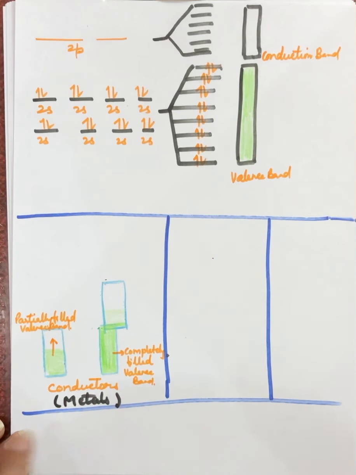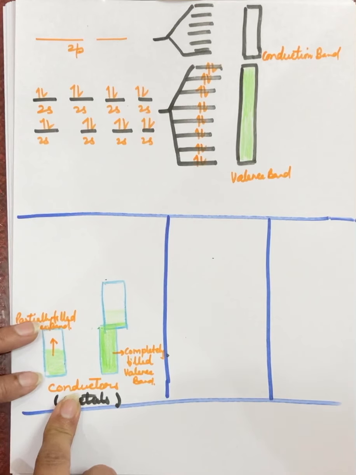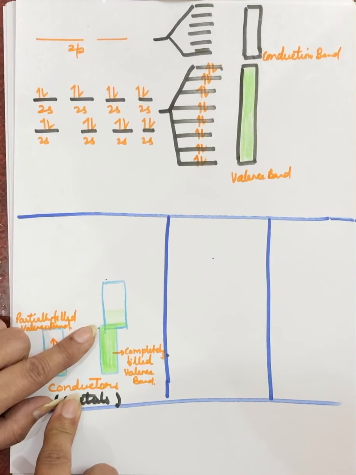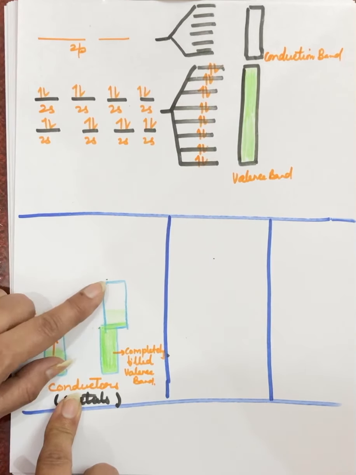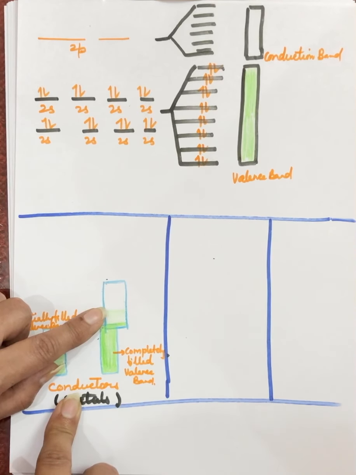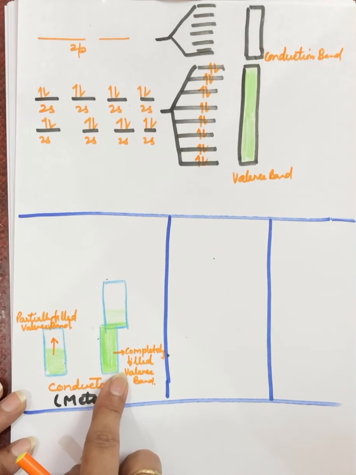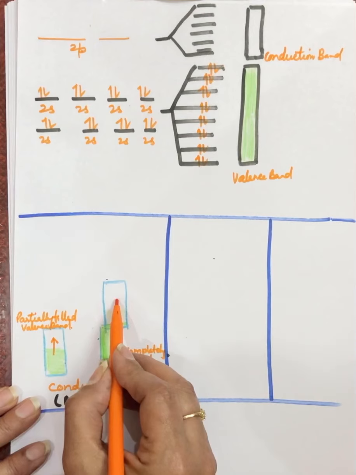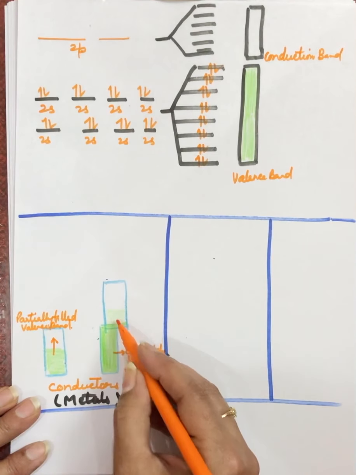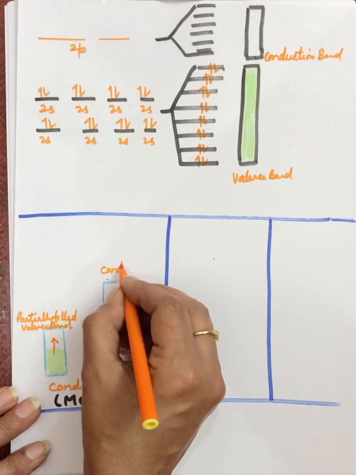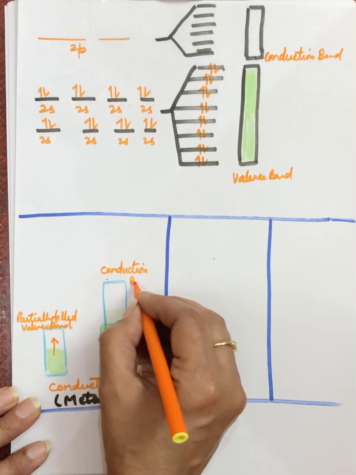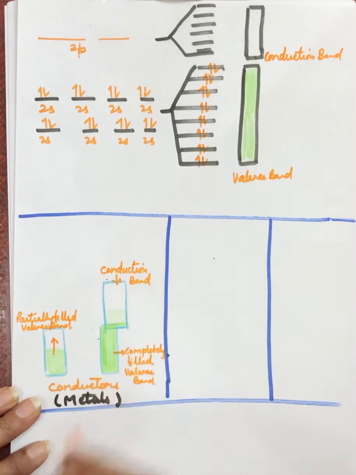So there are 2 situations for a substance to become a conductor. If its valence band only is partially filled, electrons will get the space to move and it will become a conductor. But if the valence band is completely filled and the conduction band formed here is partially overlapping with this valence band, electrons can easily move from the valence band into this band and hence the substance will become a conductor. Because this band formed here explains the conduction of the substance, it is known as the conduction band.